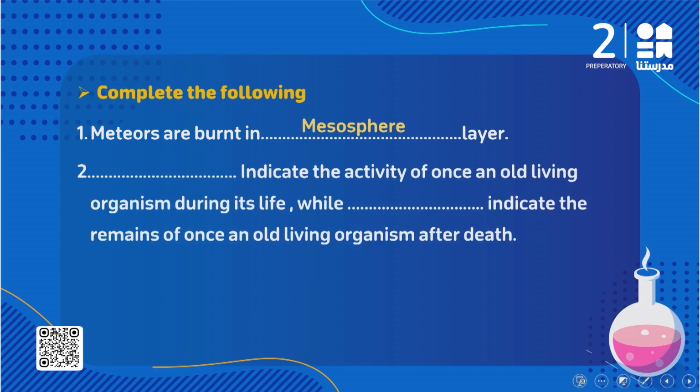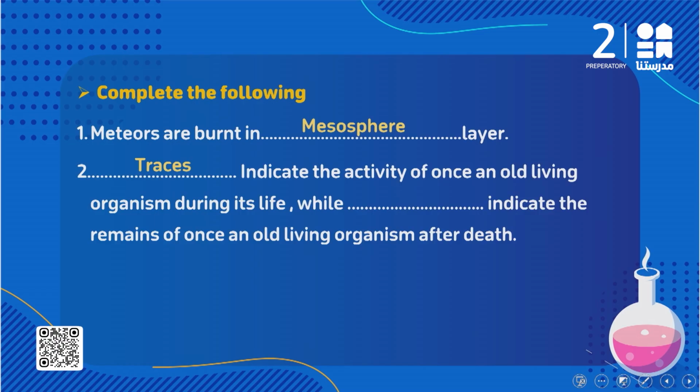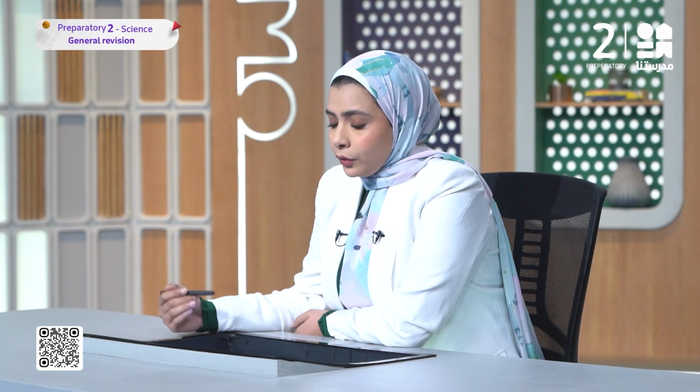The second one: blank indicate the activity of once-living organisms during their life. It's called traces. So traces indicate the activity of living organisms during their life, while blank indicates the remains of once-living organisms after death. So this is called what? This is called remains. So we have traces and remains.